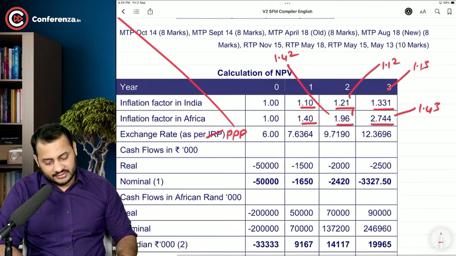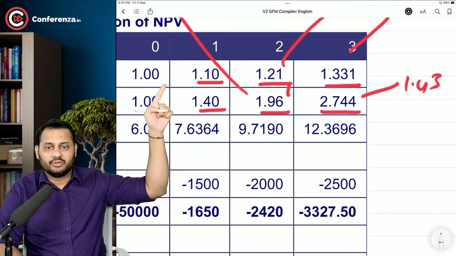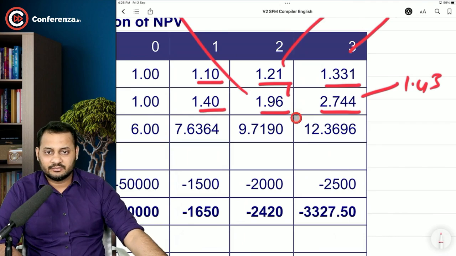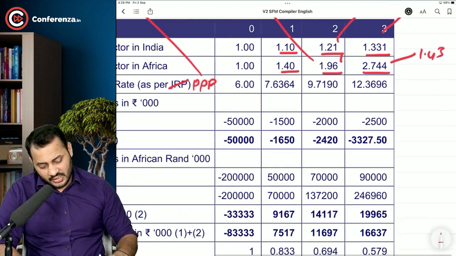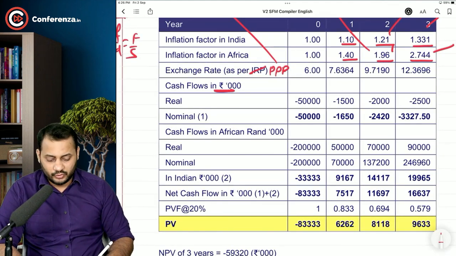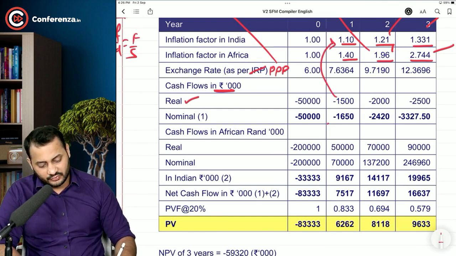So you can do it like this. I will show you. 6 into 1.40 divided by 1.10. 6 into 1.96, because this considers 2 years, divided by 1.21. 6 into 2.744 divided by 1.331. And these will be the forward rates. After that, these are in rupees, the real cash flows. Multiply this 15 with 1.10, you will get 1650.